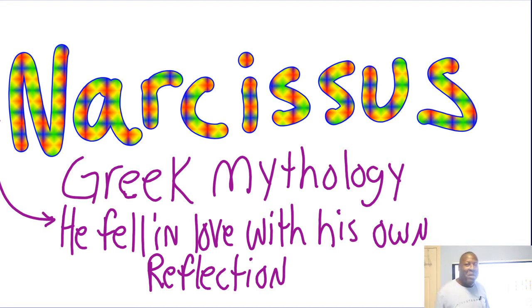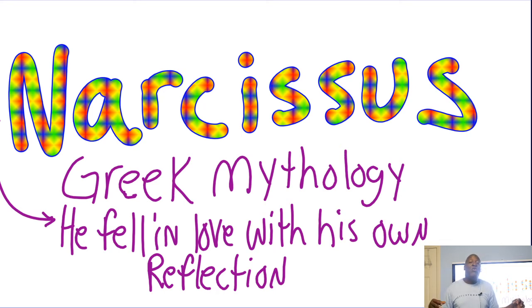You know this guy, Narcissus? Narcissus was in Greek mythology. He was a Greek hunter, but he was known for his beauty. Yeah, a male was known for his beauty. He was really stuck on himself. He thought he was beautiful. Do you know people like that? Well, that's Narcissus.